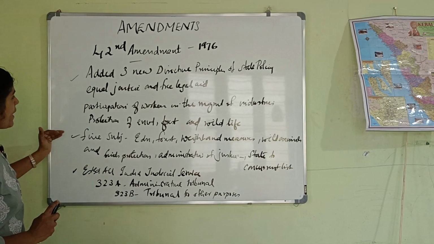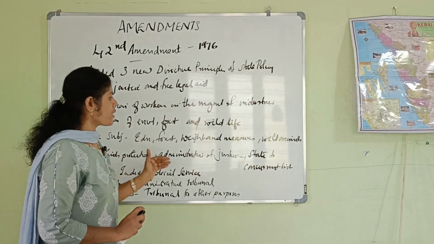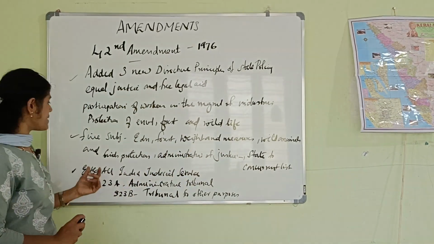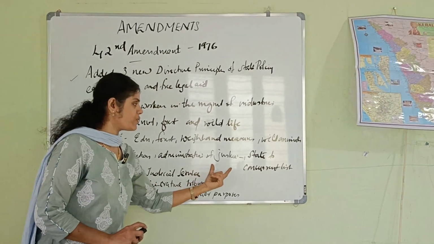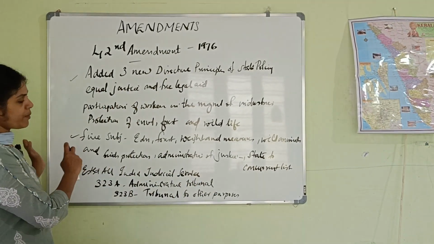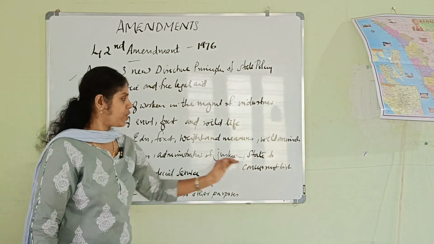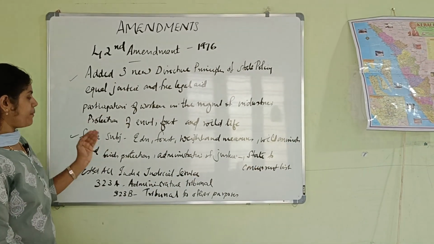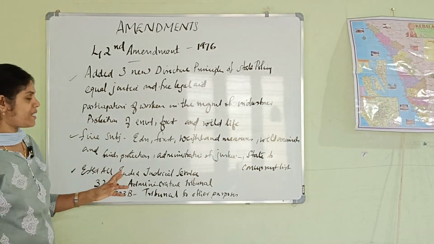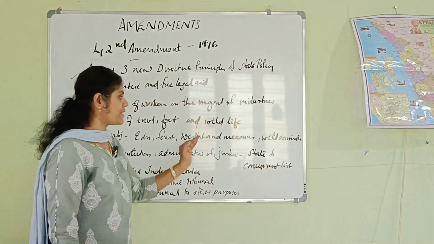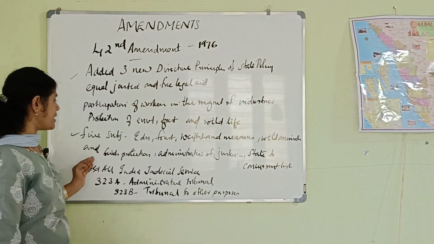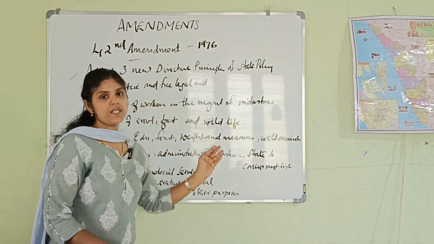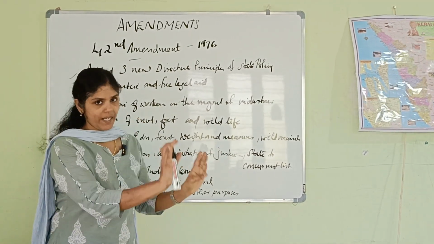Next one, 5 subjects, that is education, forest, weights and measures, protection of wild animals and birds, and administration of justice, were moved from the state list to the concurrent list.